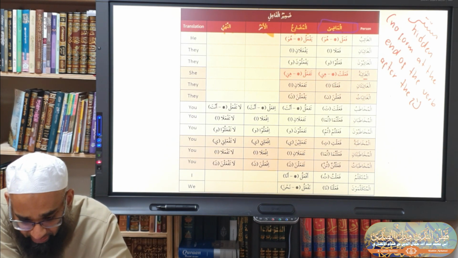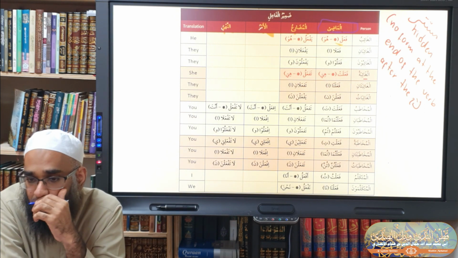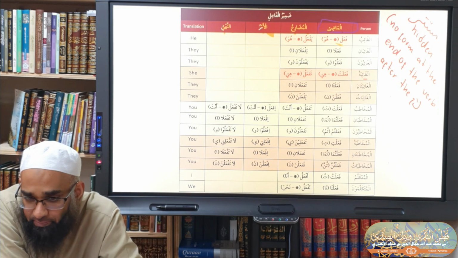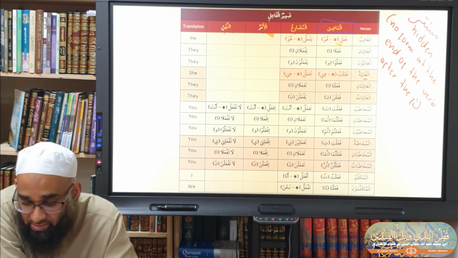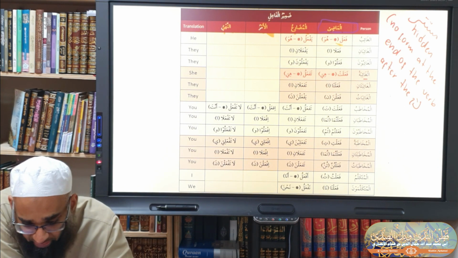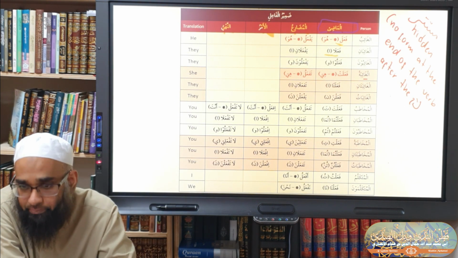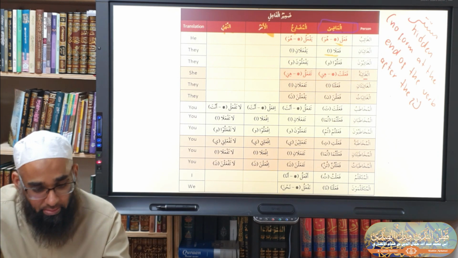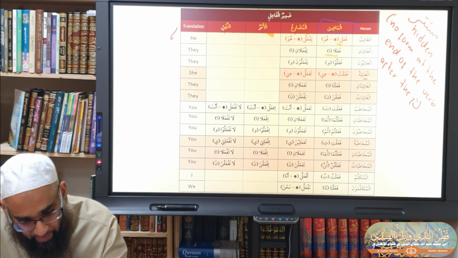So look, fa'ala. You see fa'ala here? After fa'ala, can you say anything? Is there anything after fa'ala? No. So now, is the zamir mustatir or not? Mustatir. After fa'ala, what do we have here in the second one? Alif. So what do we call this now? This zamir is called zamir bariz.